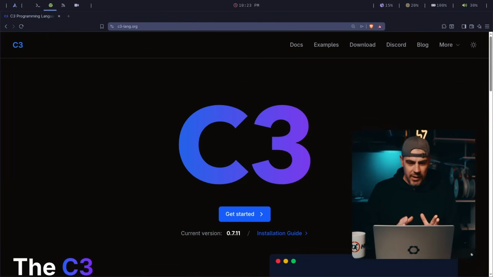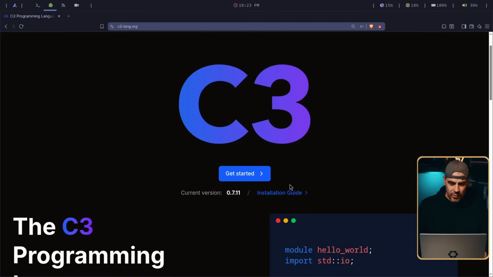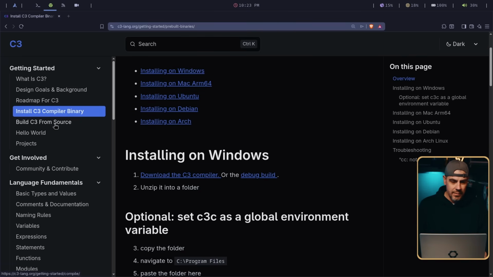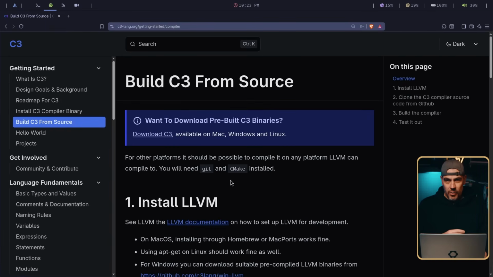Alright, to check out C3, go to c3lang.org, obviously, and there is a link to get started and installation. So if you want to install it, you should follow the directions. You can get a binary, or you can be like me and build from source.